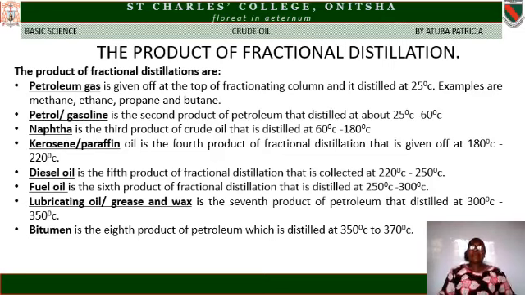If there's no difference in their boiling points, the whole product will mix up. And when you look at the diagram, you will see that the colors of the products vary. That of petroleum gas is lighter in color compared to that of petrol or gasoline, and so on and so forth, until we get to the last product, which is bitumen. And you can see that bitumen is dark in color. That shows the weight of the product, so it requires a higher temperature to distill over.